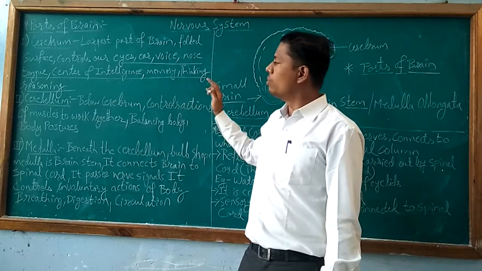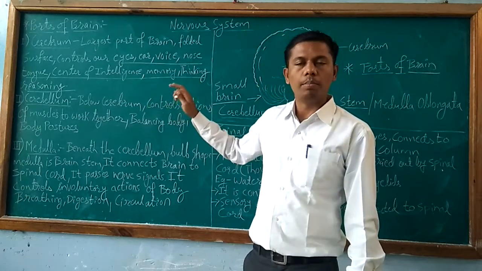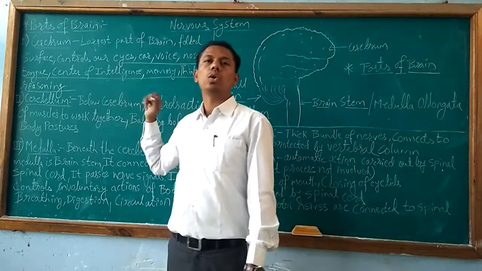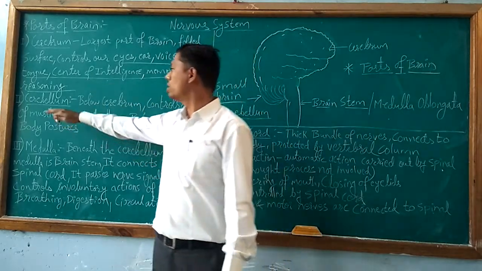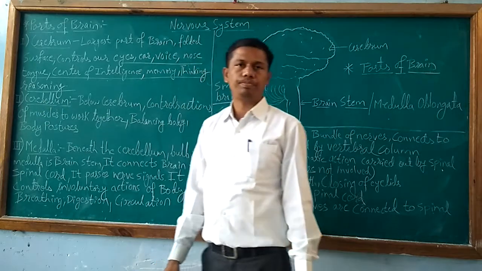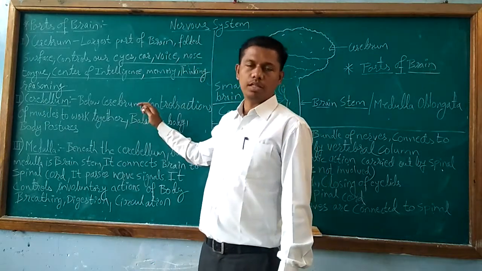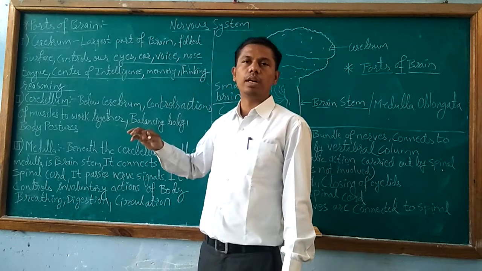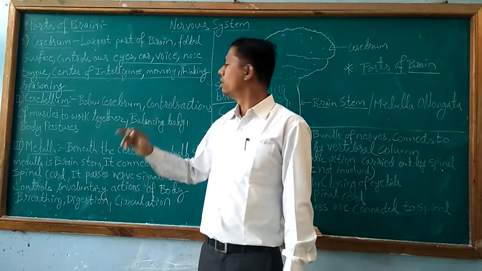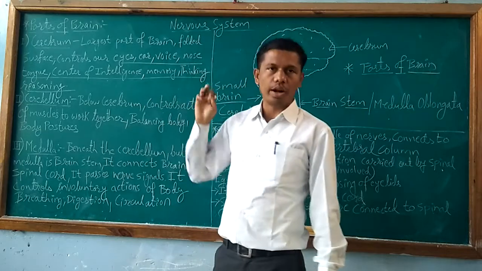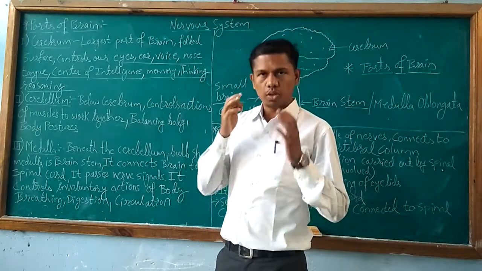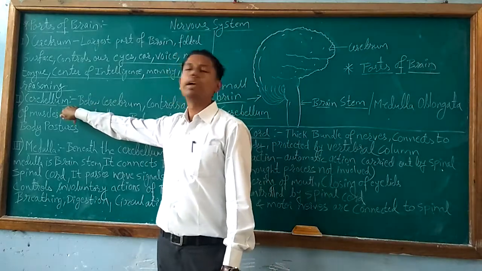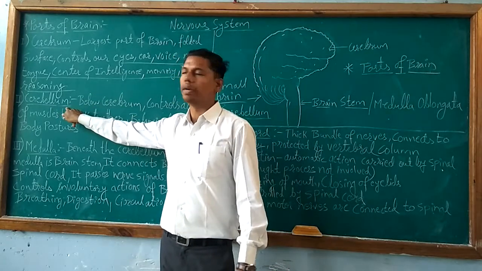So for the movement of various muscles at a time, there is a need of control over it. So that control is done by cerebellum. To carry out body movement or movement of any organ, there is a need of coordination in the muscle movement. So that coordination of muscle movement is brought about by cerebellum, small brain.